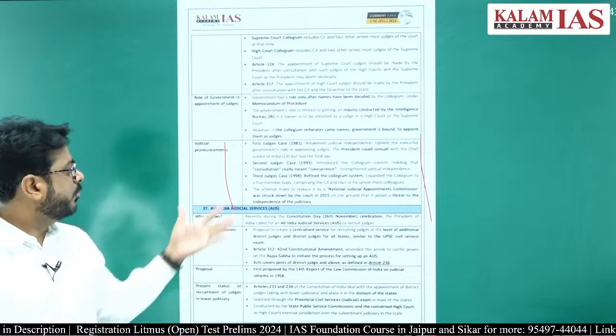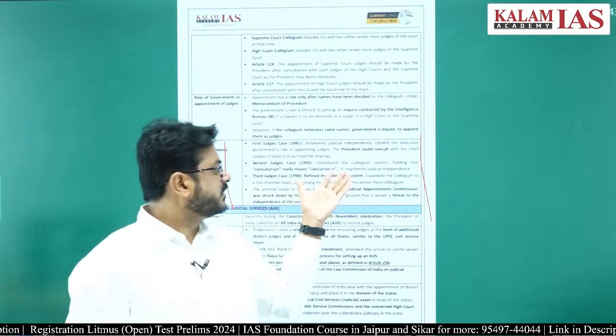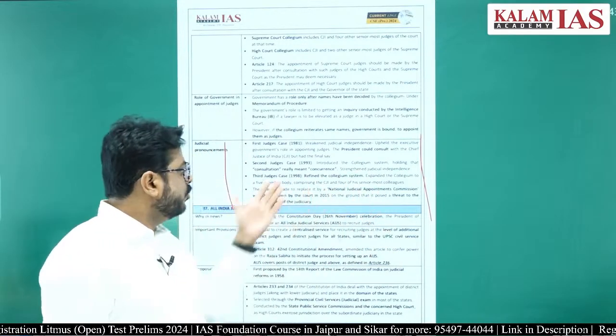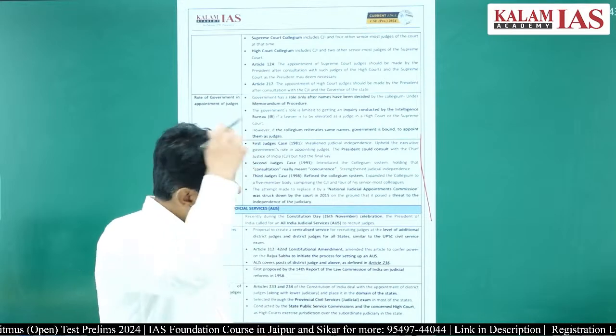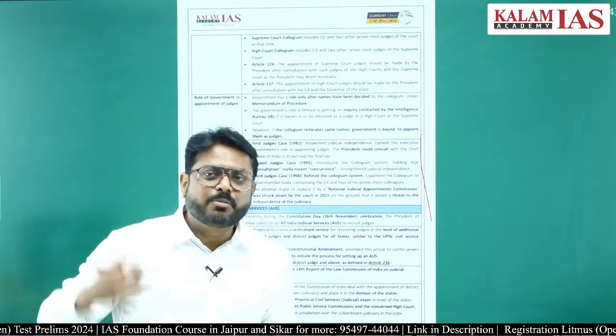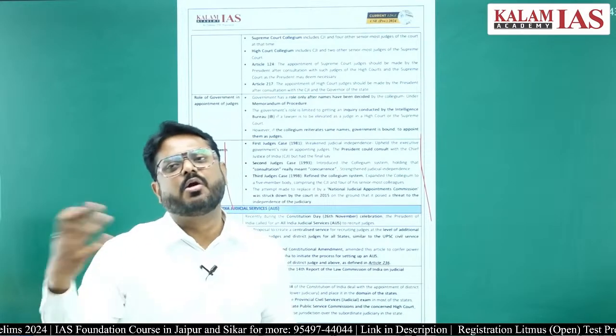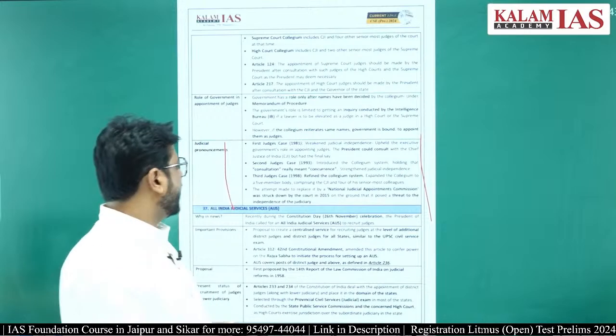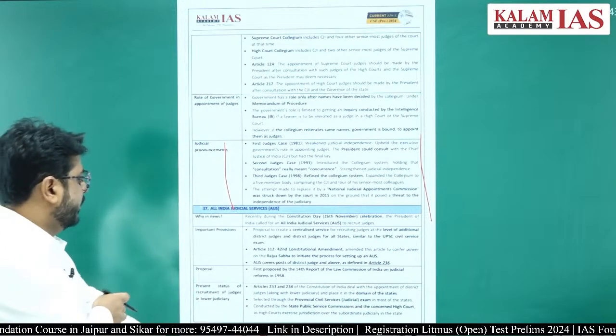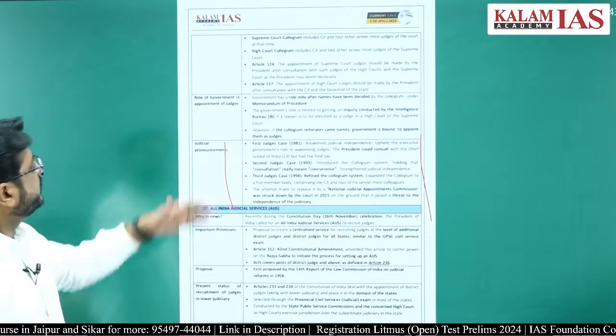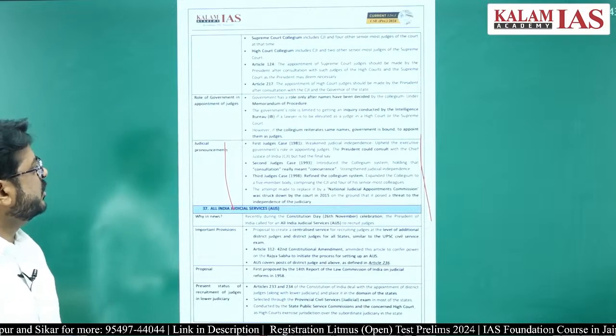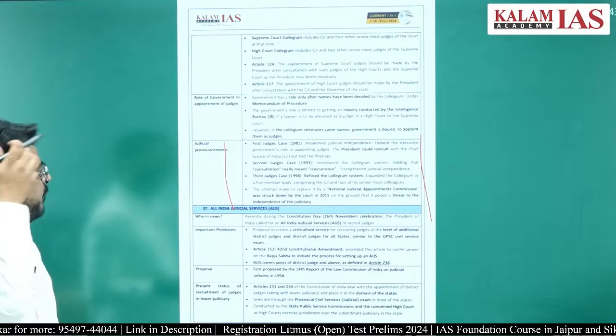A new thing was tried to be brought, that was the National Judicial Appointment Commission, but that was brought in 2015, but later on the Supreme Court has made it unconstitutional in nature. So this is what is there in the judicial appointments only.